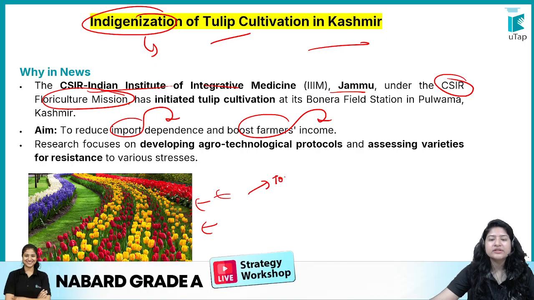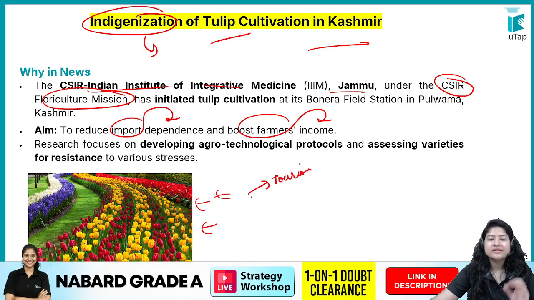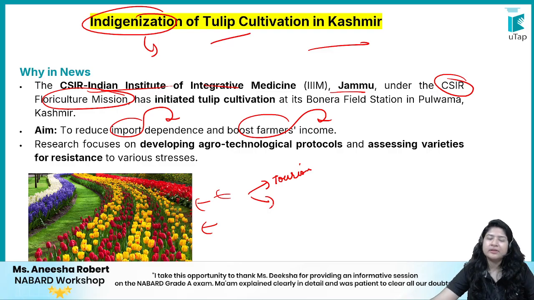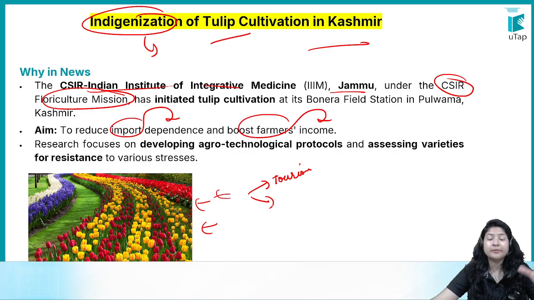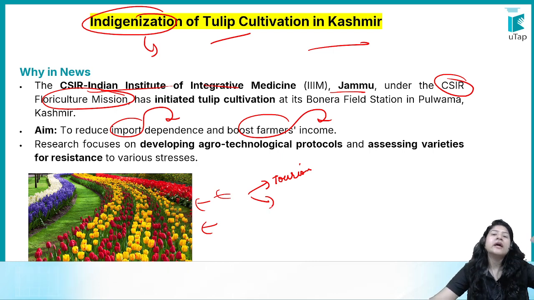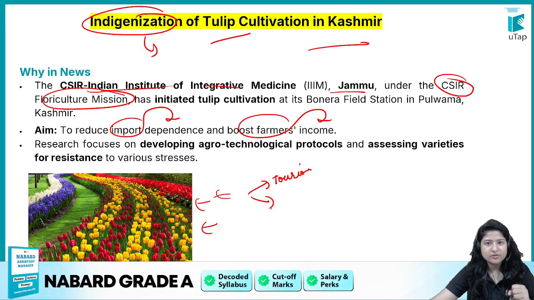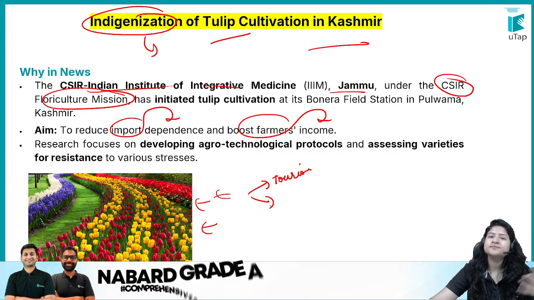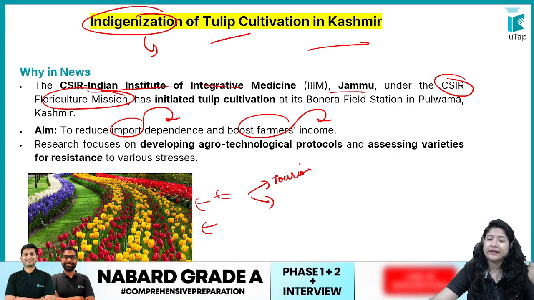देखो, पहले तो tourism बहुत बढ़ता है. You will see that whenever this flowering season happens, tourism automatically increases. Be it Kashmir, if you go there, you would want to see tulip cultivation over there. In fact, for example, if I talk about South Korea, Japan, if people are planning to go there, most of them try to go in the April season, the Sakura season, or you can say simply the flowering season, right? So it attracts tourism. If tourism happens, definitely you will have a lot of sources of getting income, right? So that is one thing.